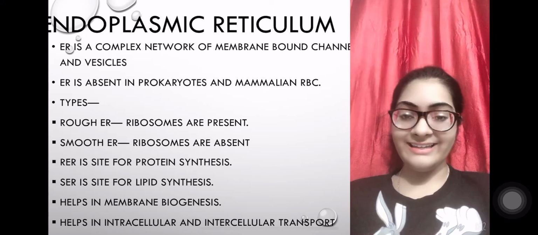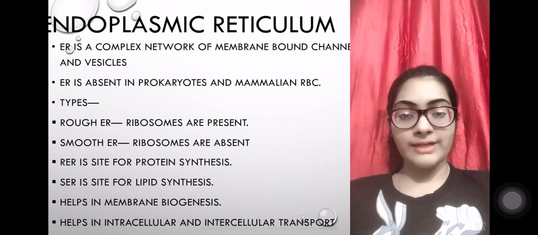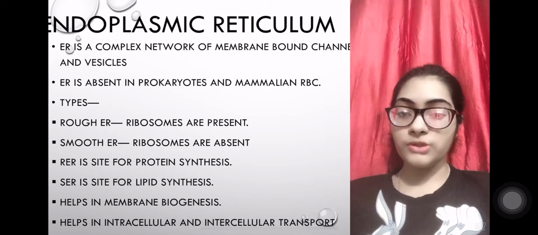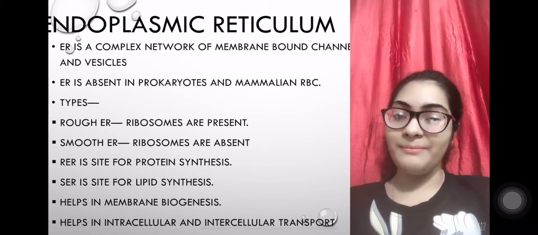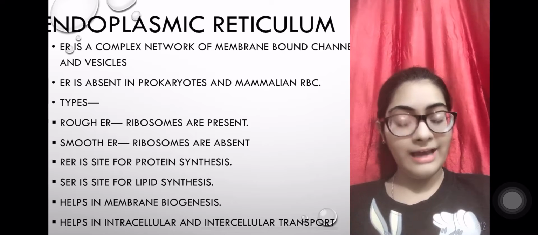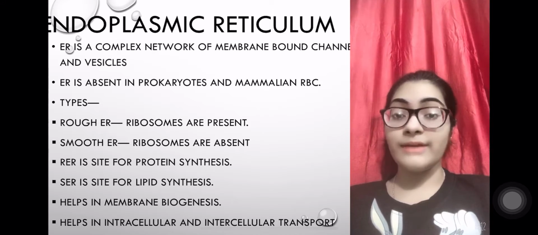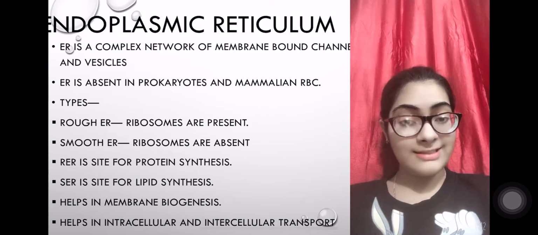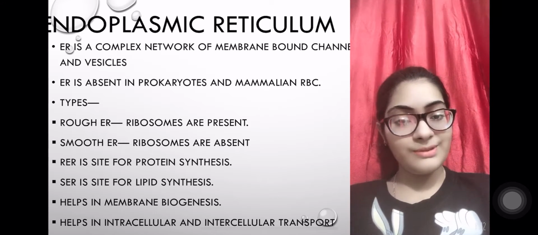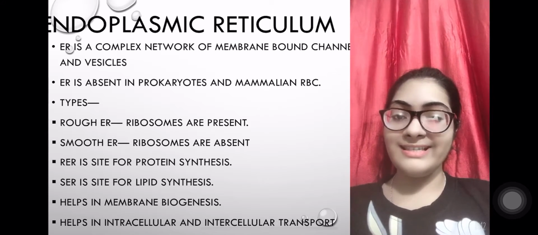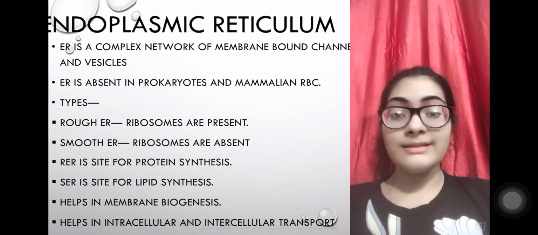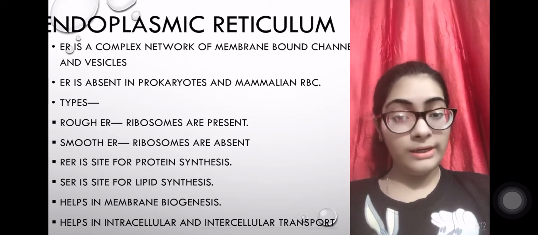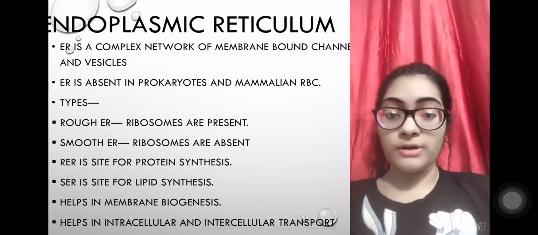Here's the next slide. It says endoplasmic reticulum. Endoplasmic reticulum is a complex network of tubules, vesicles and membrane bound channels. As discussed previously, endoplasmic reticulum is absent in prokaryotes and mammalian RBCs. It is only and only present in eukaryotes.